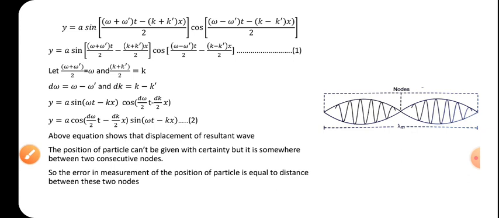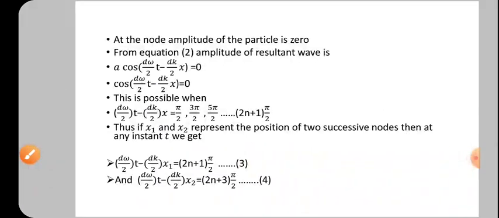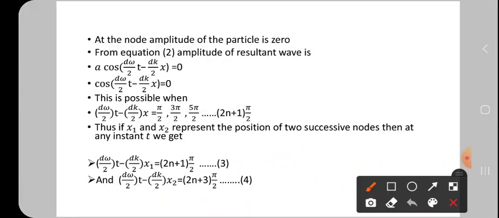That amplitude is taken on this side, and at a node it is 0. So when it is 0, bringing the value to that side, it also becomes 0. Next step: cos of (dω/2)t minus (dk/2)x equals 0.